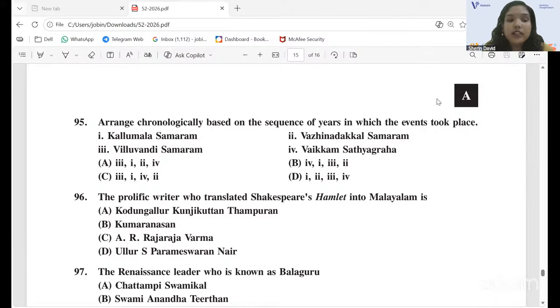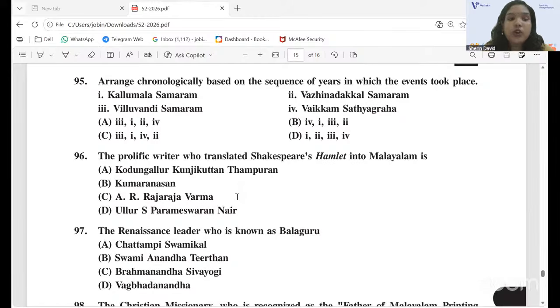Okay, and the 95th question, arrange chronologically based on the sequence of years in which the events took place. The statement options are Kallumala Samaram, Valinadakal Samaram, Villuvandi Samaram, Vaikom Satyagraha. So the correct option is option C, 3, 1, 4, 2. Villuvandi Samaram happened in 1893, and Kallumala Samaram happened in 1915. Vaikom Satyagraha happened in 1924, and Valinadakal Samaram, also known as Kuttamkulam Samaram, happened in 1946. So the correct chronological order is 3, 1, 4, 2, which is option C.